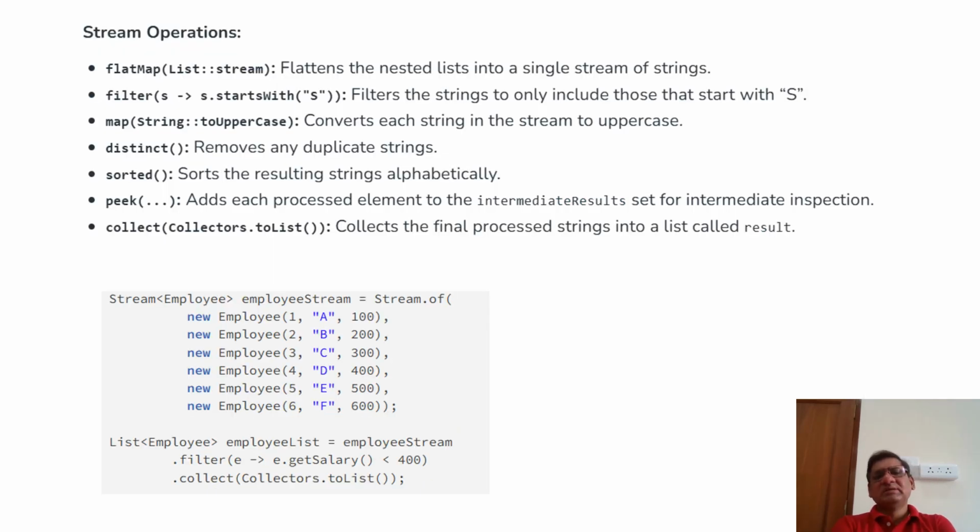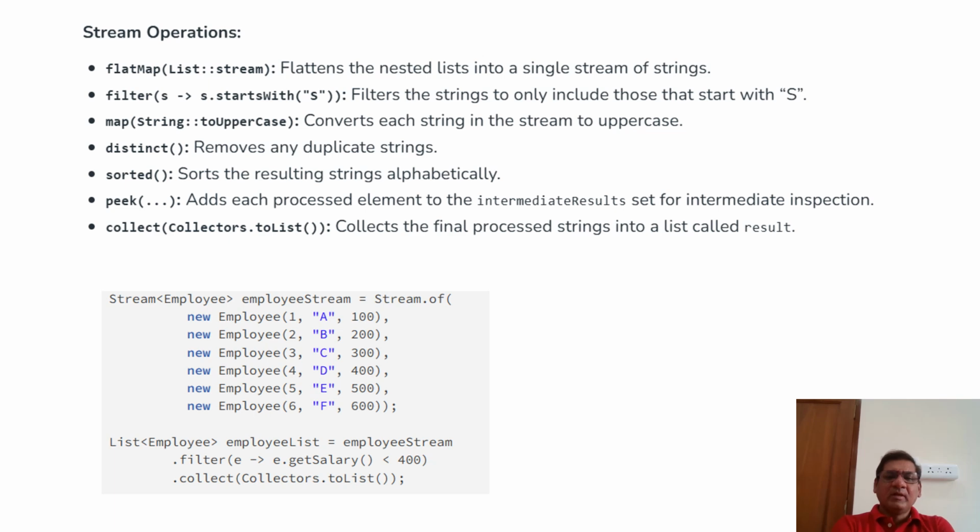On the screen, you can see the stream operations: filter, map, distinct, sorted, peek, collect. These are all the operations while working on streams. Below we can see I am creating the list of stream objects. Employee is the POJO class. I'm creating the POJO objects and adding them to the stream.